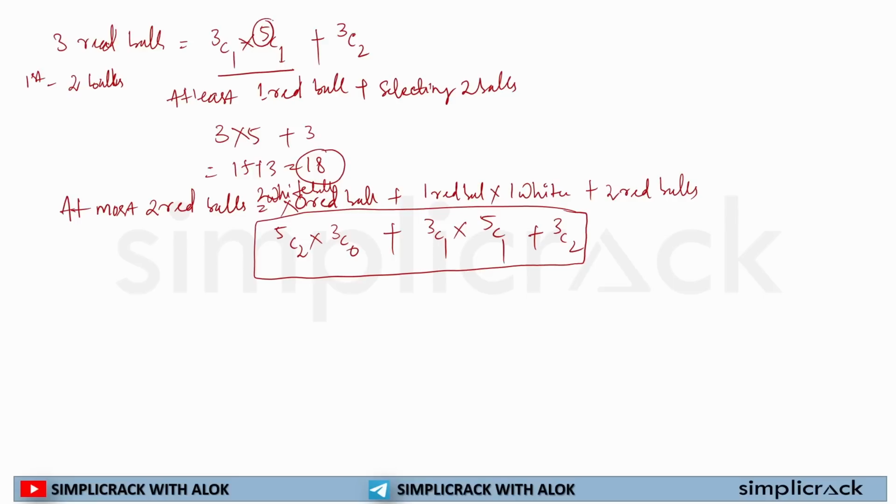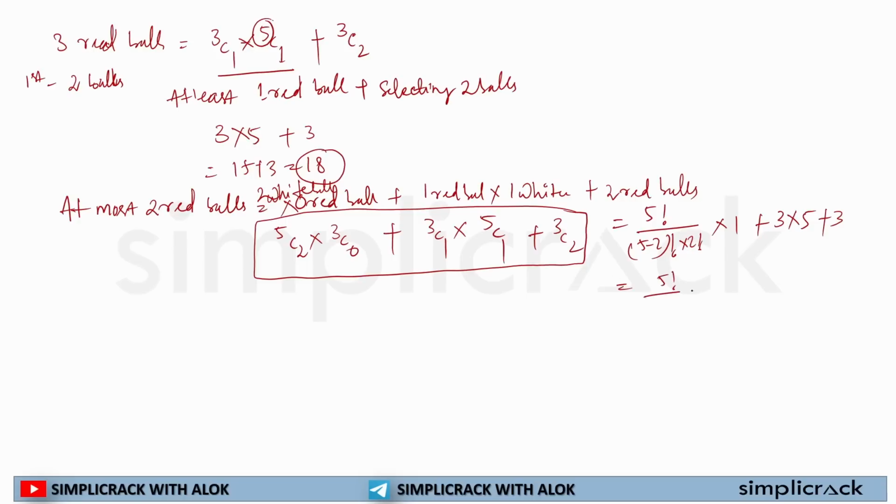Okay. So if I solve it, 5C2 will be 5 factorial over 5 minus 2 factorial into 2 factorial. 3C0 will always be 1, plus 3C1 is 3, 5C1 is 5, plus 3C2 will be 3.